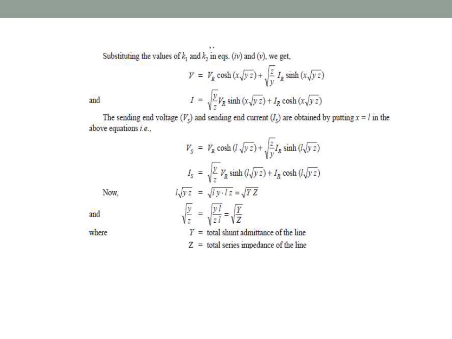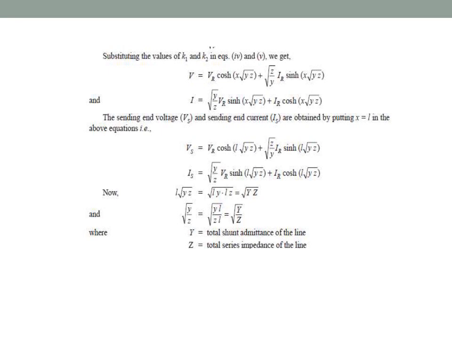If we substitute l inside the square root, then square root of small ly times small lz is the square root of the total shunt admittance of the line multiplied by the total series impedance of the line.